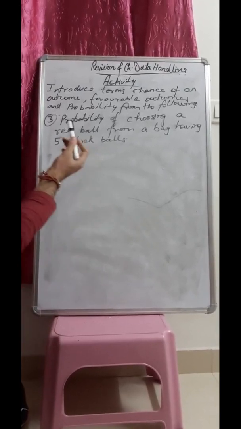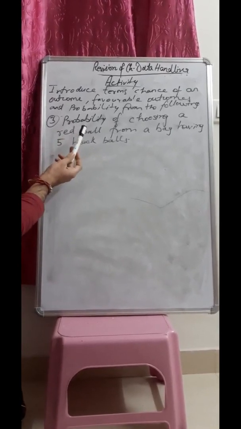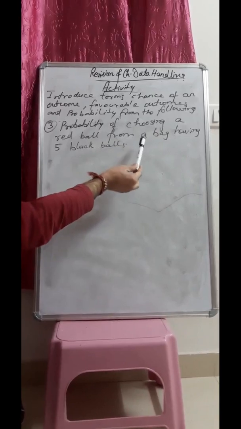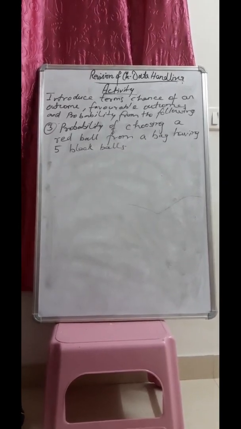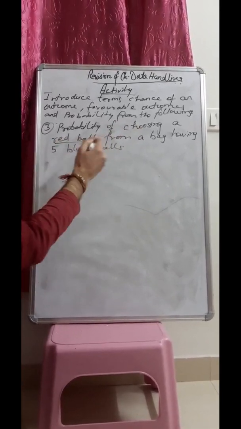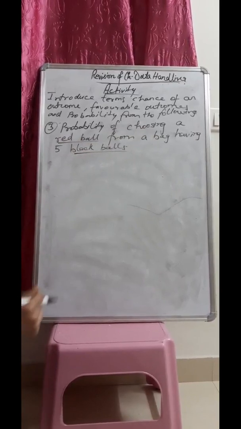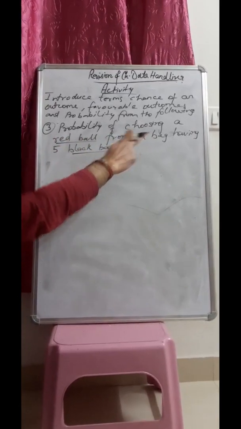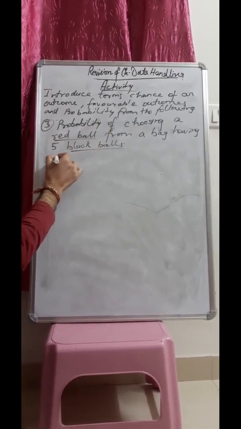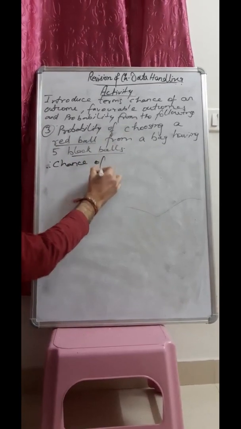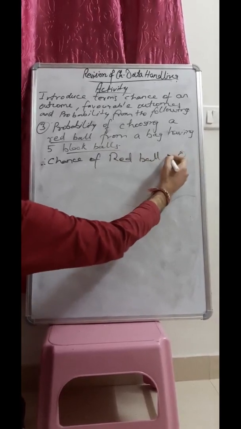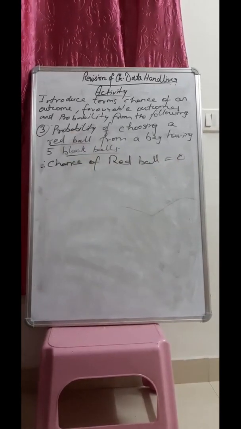So students, this is your third situation. In this they are asking the probability of choosing a red ball from a bag having 5 black balls. Here we have been asked to find the probability of choosing a red ball from a bag of 5 black balls. In the bag there are only 5 black balls, and we have to choose a red ball. So the chance of a red ball is 0. We can't choose a red ball out of black balls.